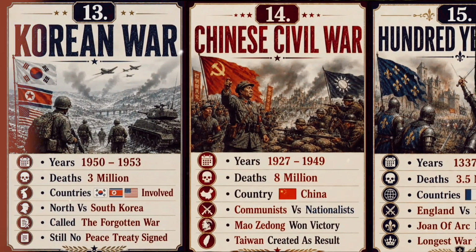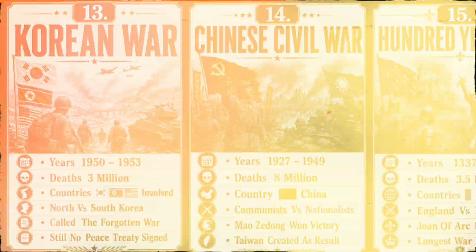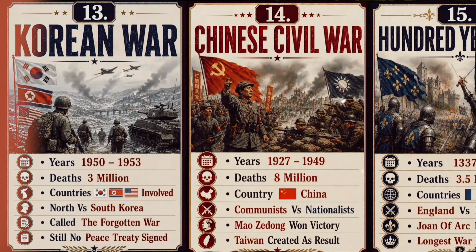How did a war end without a peace treaty? The Korean War lasted from 1950 to 1953 and caused an estimated 3 million deaths. North Korea and South Korea fought, with major involvement from the US, and the conflict ended with an armistice, not a formal peace treaty.